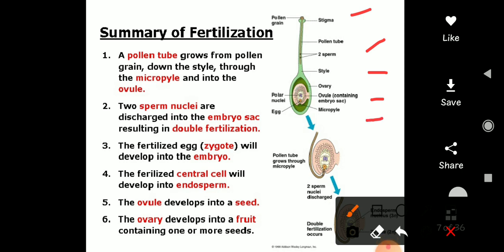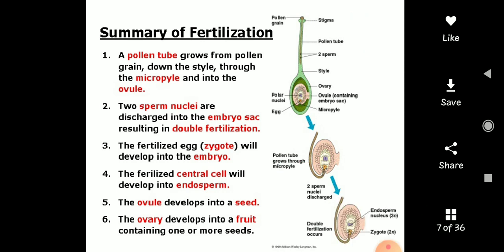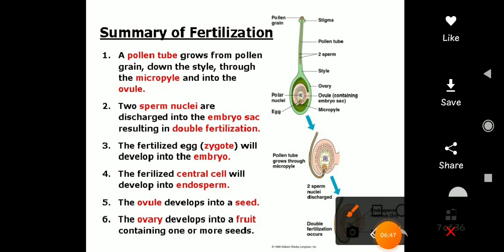The pollen tube grows into the micropylar end, and then two sperm nuclei are discharged. Double fertilization occurs. 3N endosperm nucleus and 2N zygote. Yes, this is very important. The endosperm is 3N and the zygote is 2N.